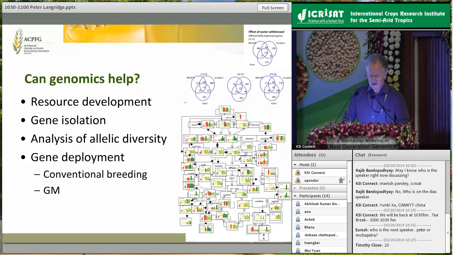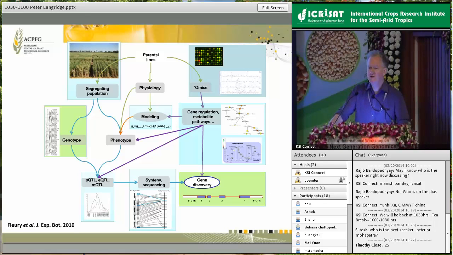Probably central, though, to many of these features is the way in which we go about integrating the various technologies and systems. And again, that's a point that's been repeatedly raised during this meeting so far, and I think is a point that we're going to hear a lot more of. I suppose in the traditional view of where genomics sits and how genomics operates, it's essentially a combination of a very large number of platforms and technologies. And this diagram here is really meant to try and summarize that.